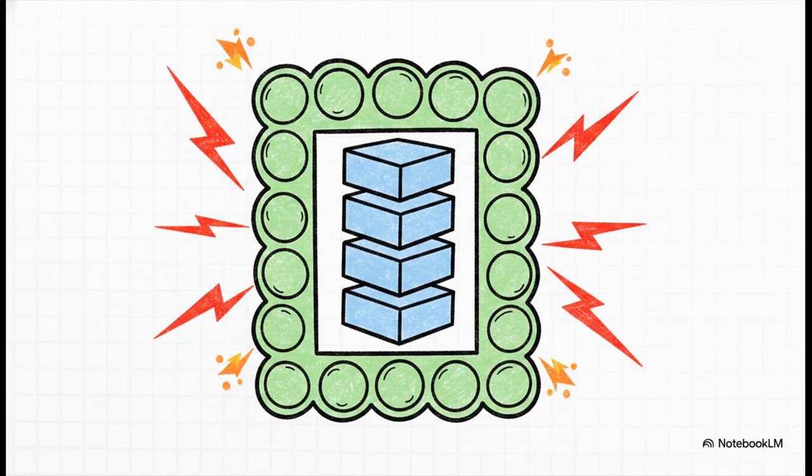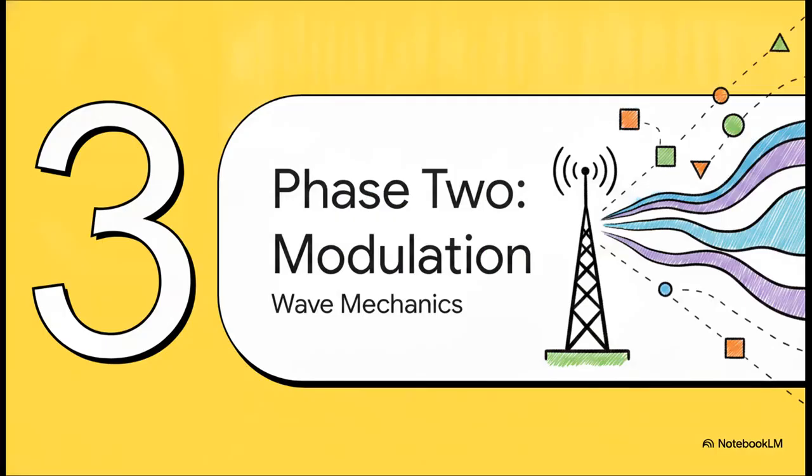In modern systems, we use incredibly advanced math for this. We use things like low-density parity check, or LDPC, for 5G data channels and Wi-Fi 6, which pushes our data rates right up near their absolute theoretical maximum capacity. We also use polar codes in 5G, which are mathematically proven to be optimal for short control packets. Ultimately, this is exactly how the receiver fixes flipped bits without ever needing to ask for a retransmission. Pretty brilliant, right? All right, Section 3, Phase 2, Wave Modulation Mechanics, looking closely at wave mechanics.